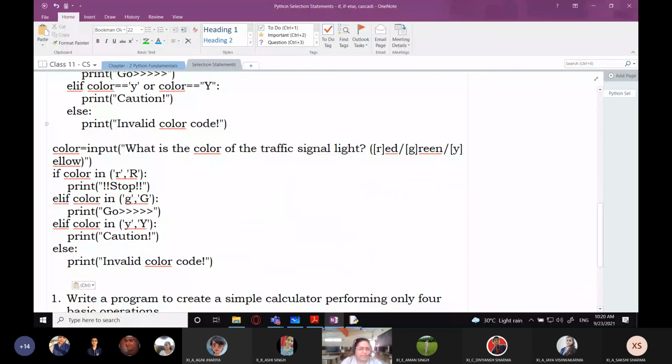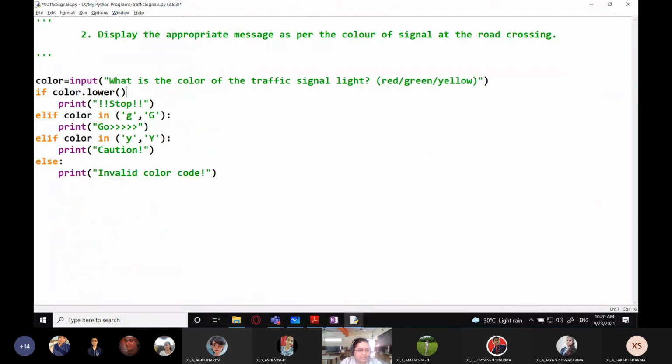Then I can check if this is equal to red, and stop. For the second one also I can write if color dot lower is equal to green, go. If color dot lower is equal to yellow, then push.